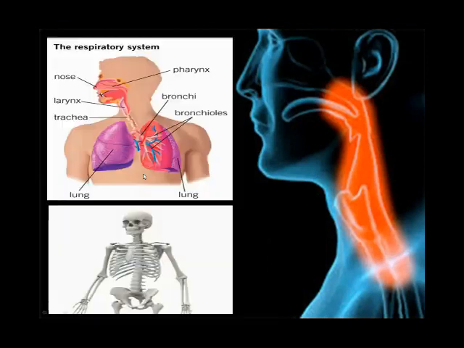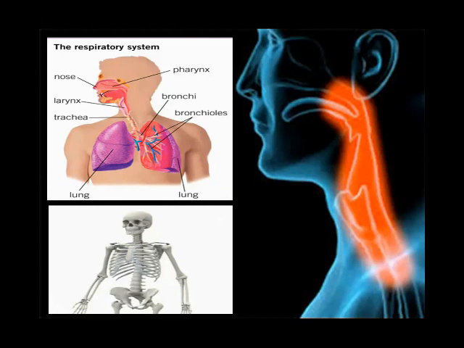The next organ system is the respiratory system. These are the lungs. The lungs are situated in the chest. Where are they situated? In the chest. And the nose, pharynx, larynx, bronchi, trachea, all these organs are involved in respiration. What is respiration? Okay, all of you know about respiration.